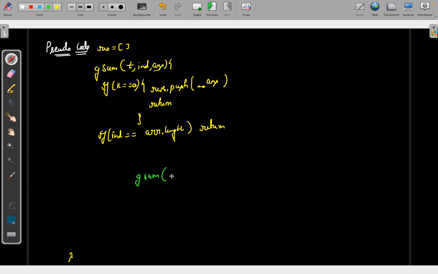In one of the function calls, I'm doing t minus array of index, and I will simply say same index and I will simply do answer. In the other function call, my target will be same but index plus 1 and my answer will be this one. Now in this function call there is a condition that if array of the index is lesser than equals to target, then only I am going to call this one.